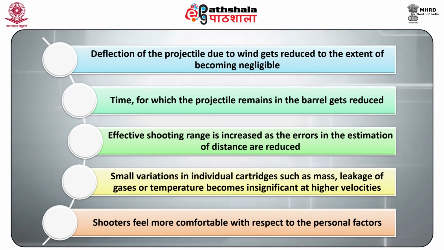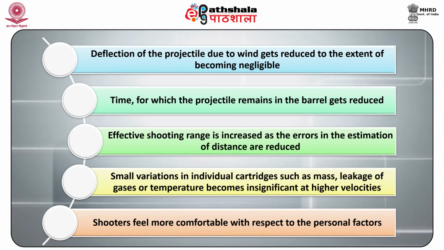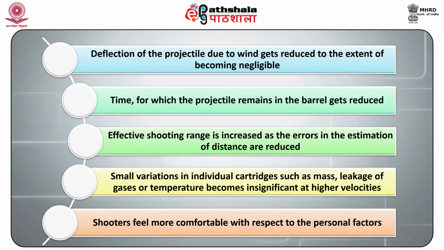Number 4, small variations in individual cartridges such as mass, leakage of gases, or temperature become insignificant at higher velocities, which is a very important and significant factor in making trajectories flatter.